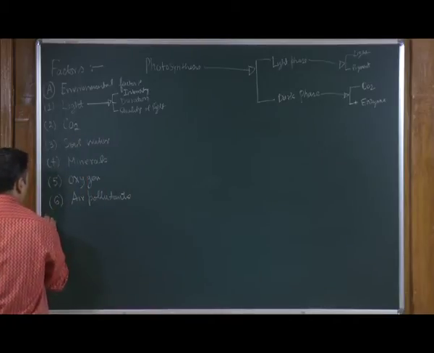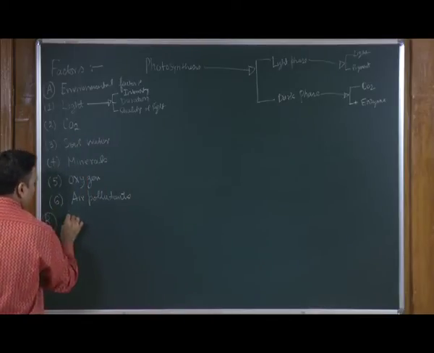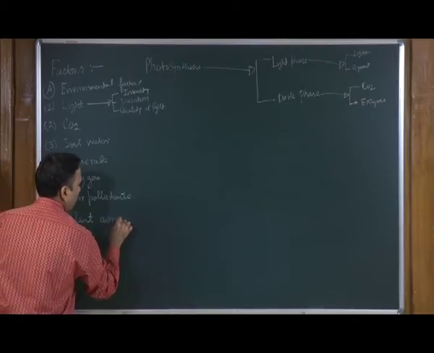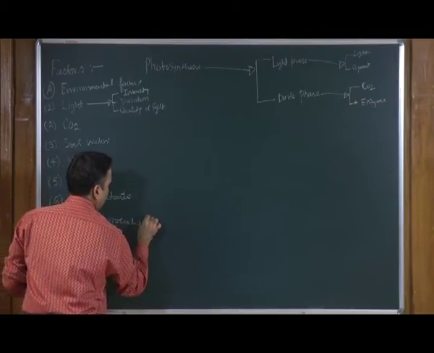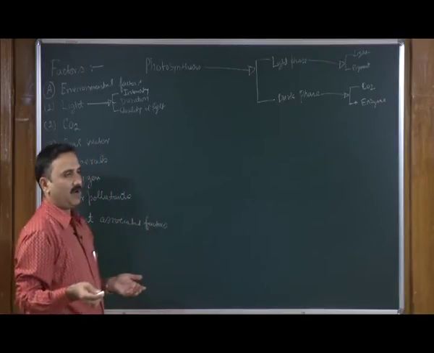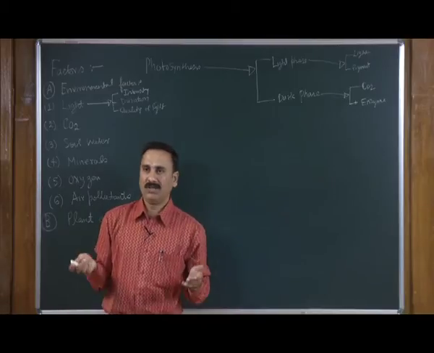Now, the B is the plant associated factor, and when I say plant associated factor, it means the factors which are very much present within the leaf.